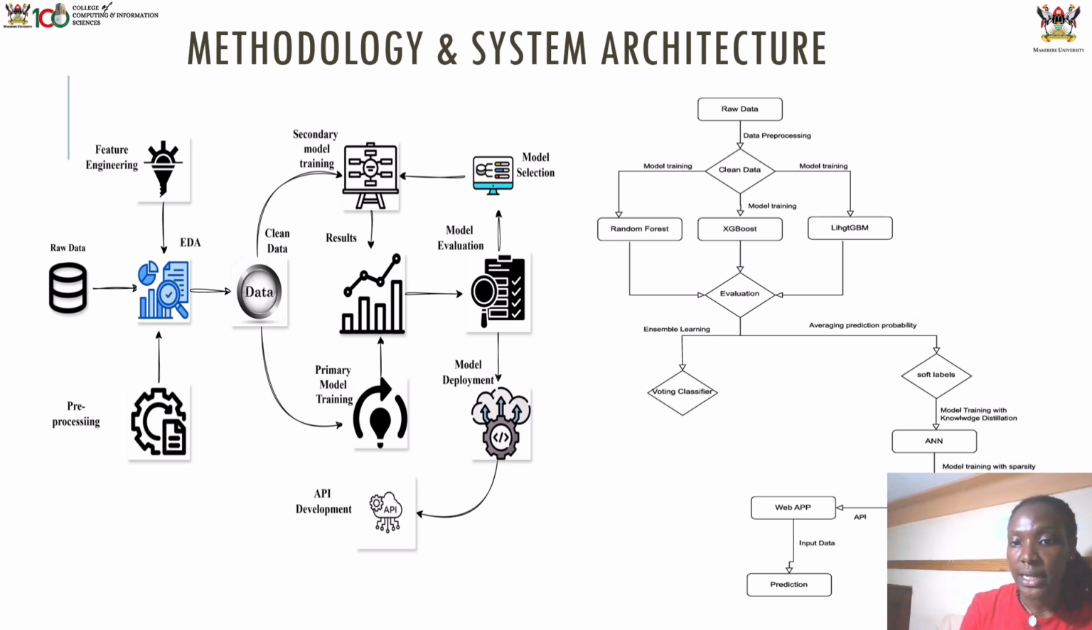So we went on and averaged the prediction probabilities of these 3 individual models and then obtained soft labels which were used to train an artificial neural network, after which we applied spaCy to obtain a lightweight model and then created an API and a web app, then deployed a production model on Render.